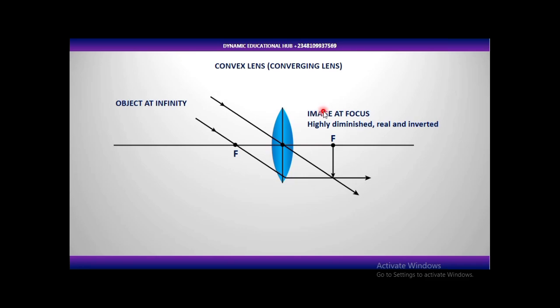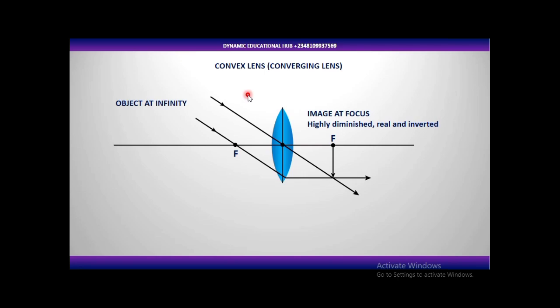Convex mirror is going to diverge rays of light. That's the difference. Now we can know the nature of any image that is formed by a convex lens by knowing the location of the object with respect to some terms, with respect to the focal length of that lens and the center of curvature.